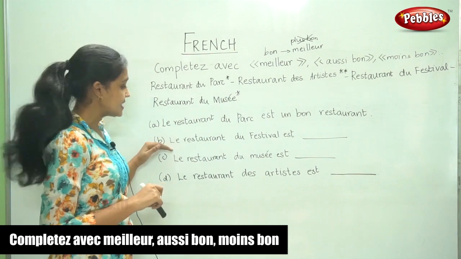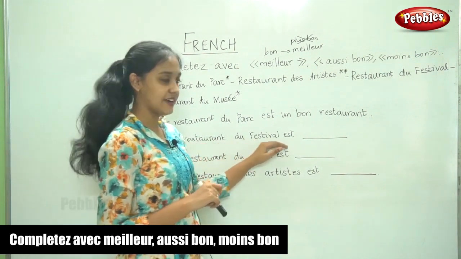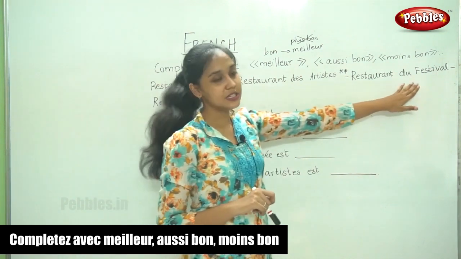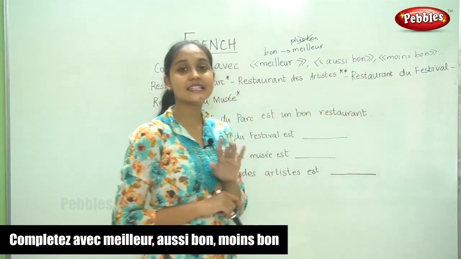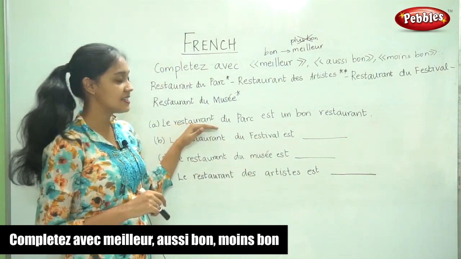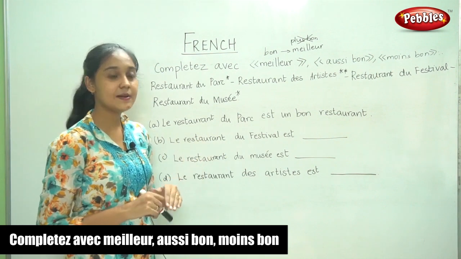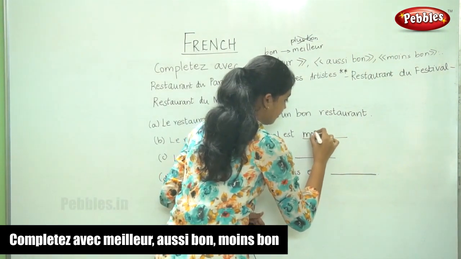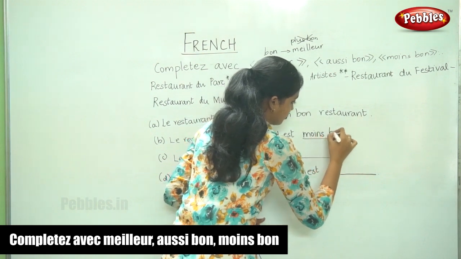Now the next sentence, le restaurant du festival est. Now the restaurant du festival, how many stars does it have? It has no stars. So when we compare this with le restaurant du parc, it is moins bon. Yes, because it has lesser number of stars. Moins bon.